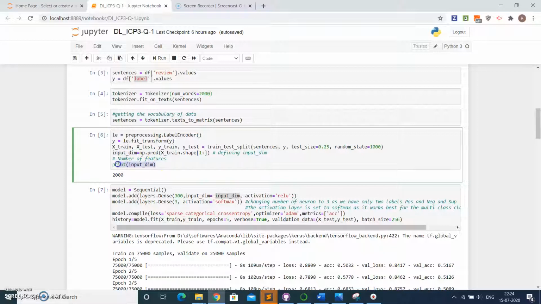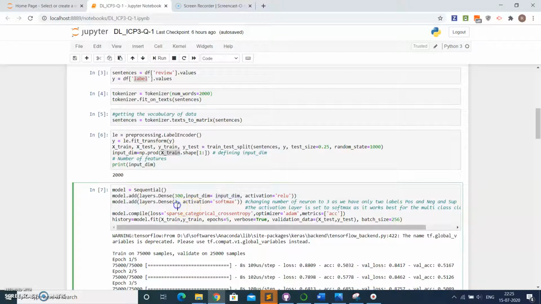We are just trying to print the number of columns present in the x train, and the value of it is going to be 2000, and this 2000 value is going to be the value over here. So this is the first mistake in the code.